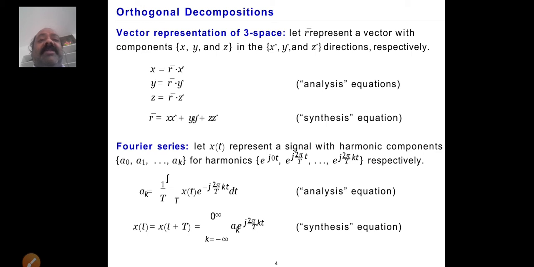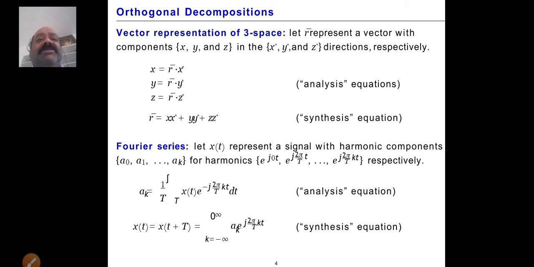Similarly, z is equal to r into z. So this is the representation of the vectors x, y, z, which is indicated like that, for the analysis purpose. Now we are going to take the synthesis, which is quite the reverse process.